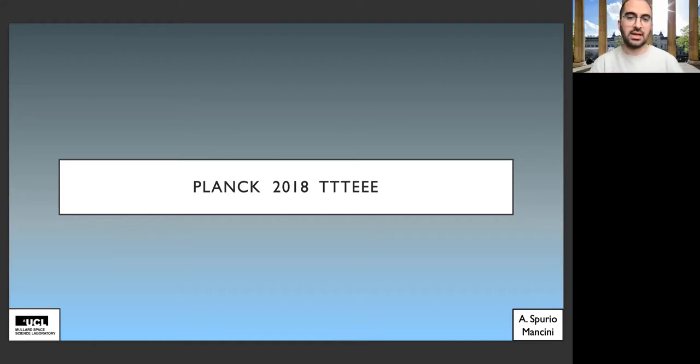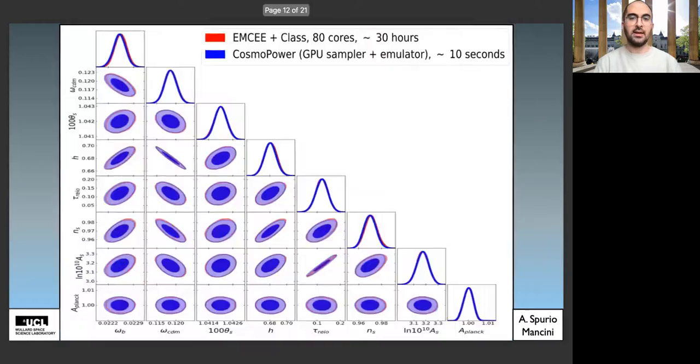I rewrote the Planck 2018 joint temperature and lensing, temperature and polarization likelihood for TensorFlow. And we also used an implementation of the MCMC sampler for TensorFlow, so we can essentially run the whole problem on a GPU. And so this problem, for 150,000 samples using MCMC and sourcing power spectra from CLASS on an 80-core configuration, takes approximately 30 hours.